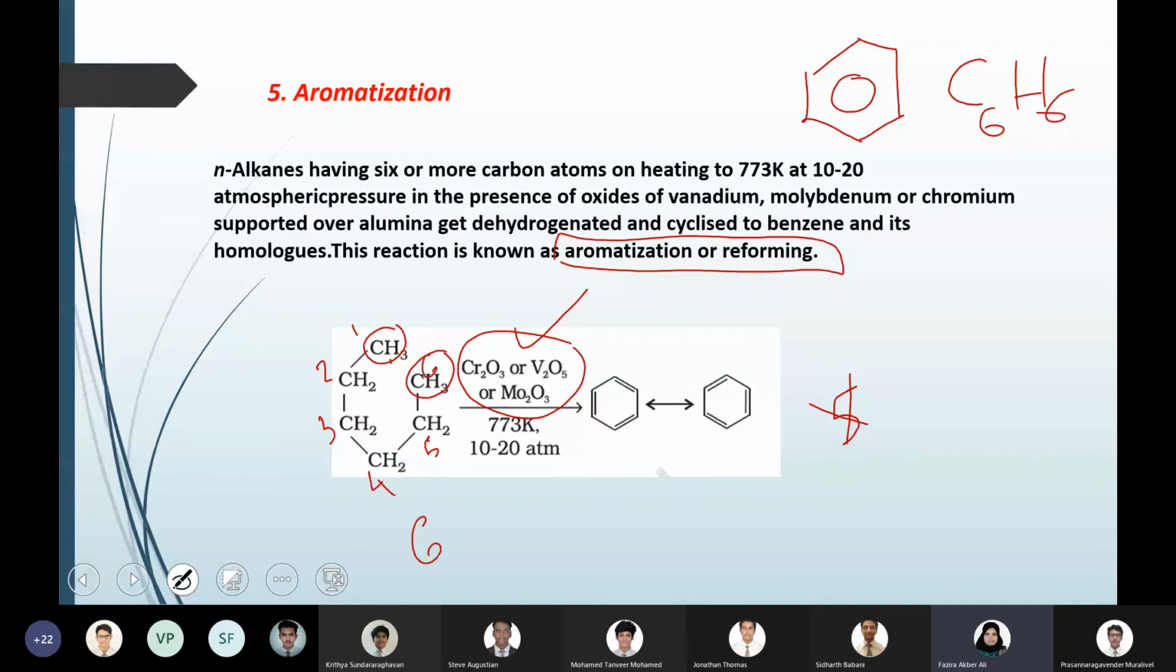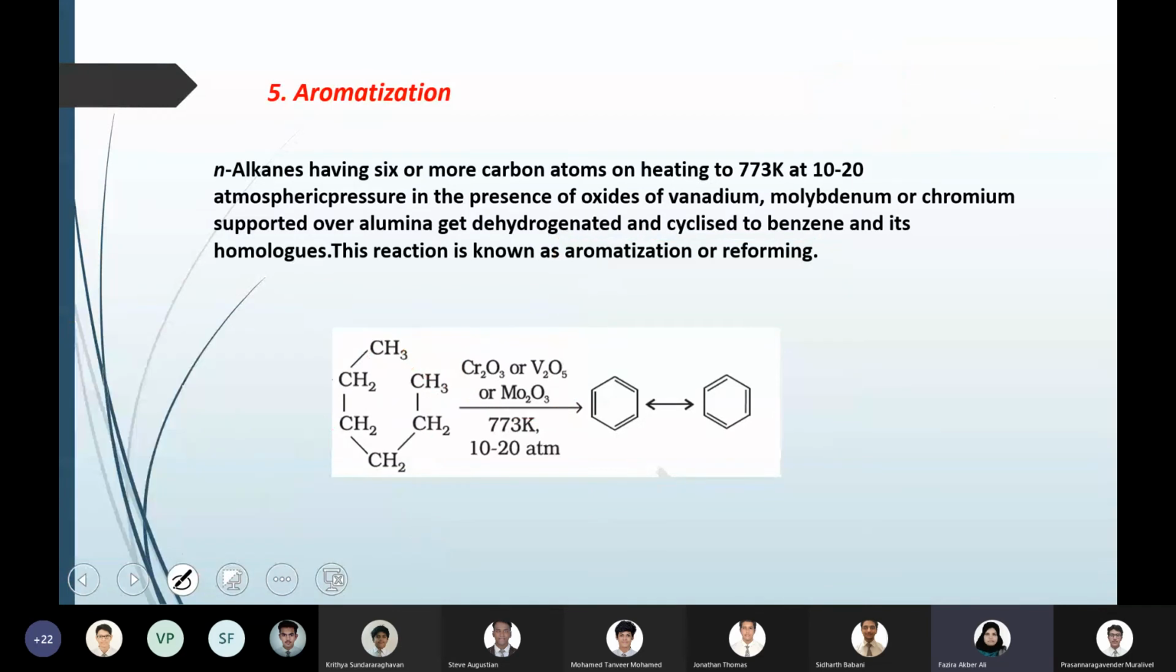You can take 7, 8, 9, 10 carbons like that, based on which aromatic compound you have to prepare. But as I said, you have to focus only on benzene. So we will discuss only the preparation of benzene, or aromatization for the preparation of benzene, here. So 6 carbon hexane undergoes the aromatization reaction to give you benzene in the presence of oxides of chromium, vanadium or molybdenum.